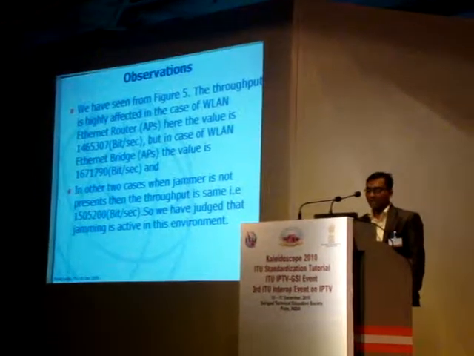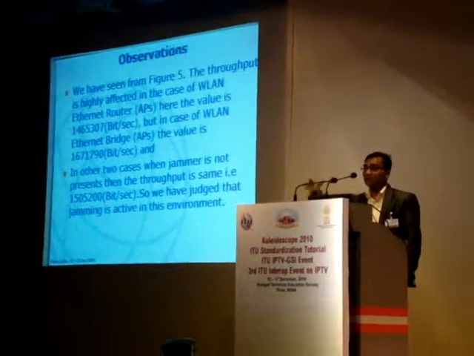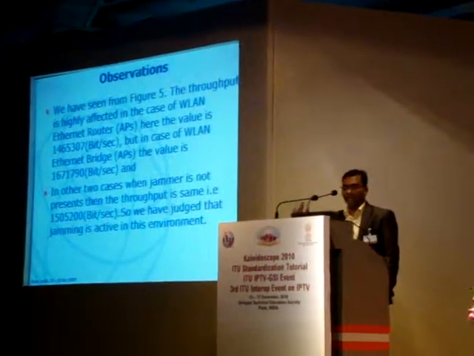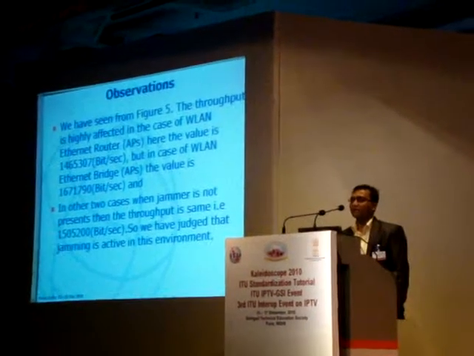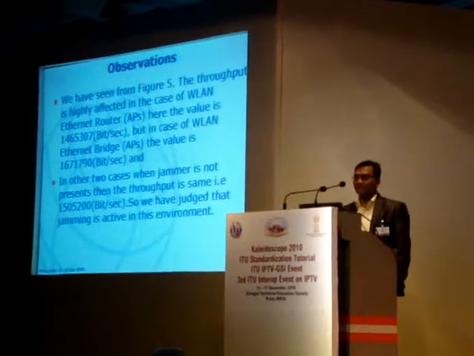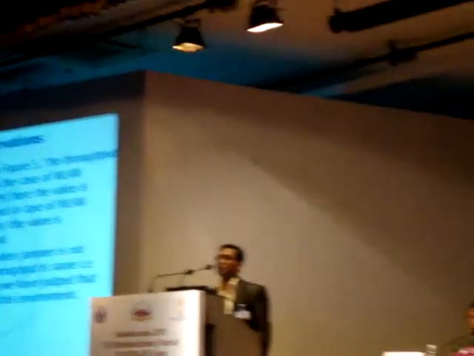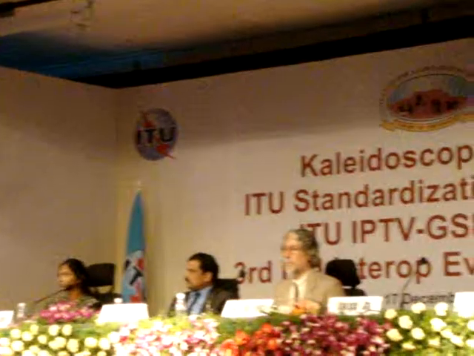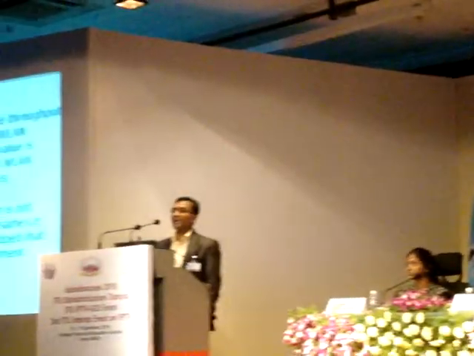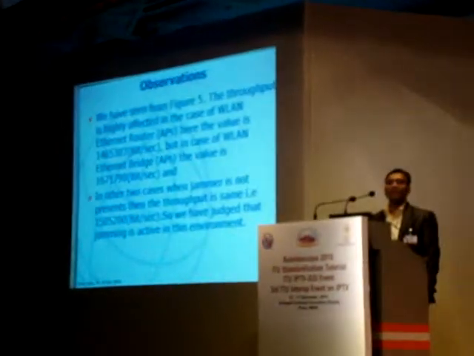In the other two cases, when the jammer is not there, because there are four scenarios, one with the jammer and the other with no jammer, the throughput is the same, so there is no effect on the systems. So we conclude that the throughput is high. Now the verifications. First, we judge whether there is any jamming effect in our simulation environment or not.